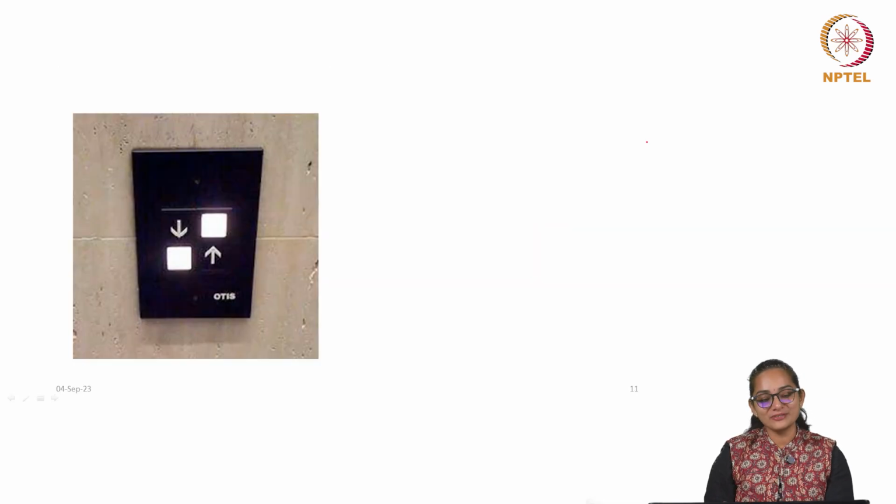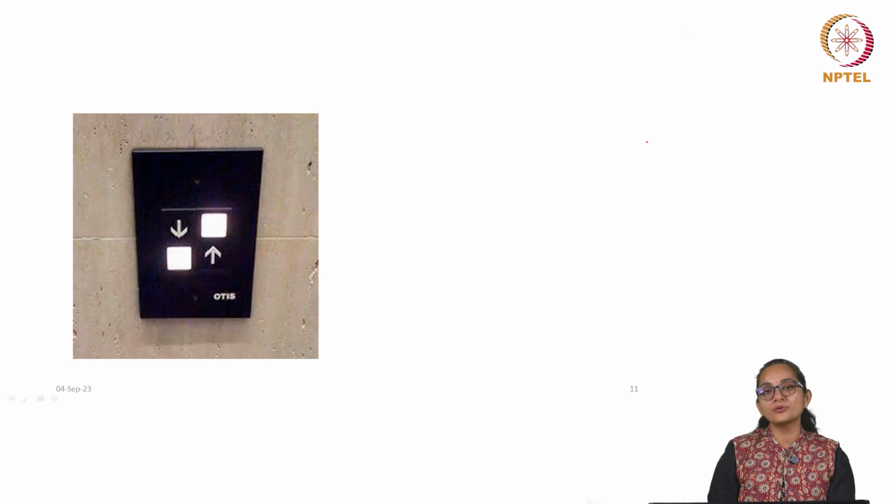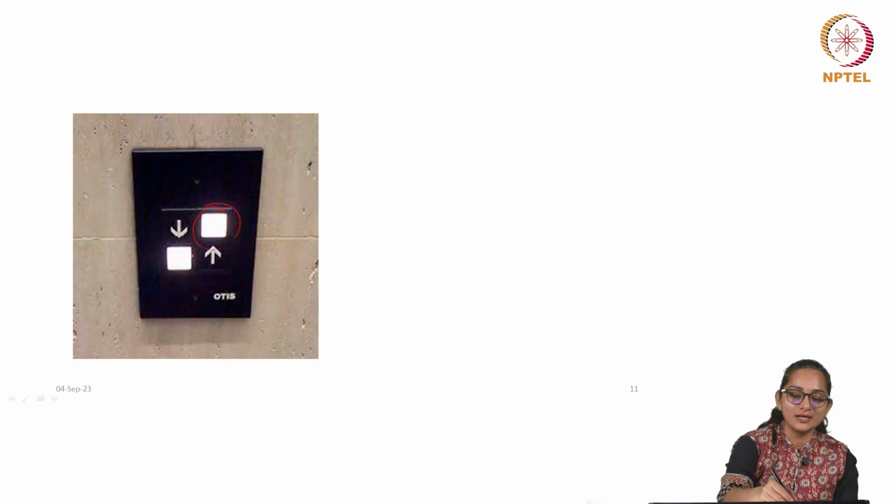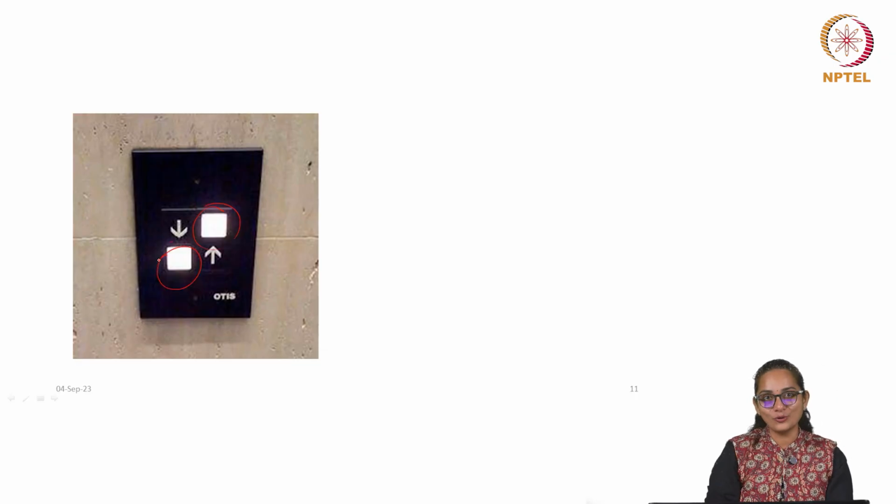Some more examples, very interesting examples. Which button is for which? These are elevator buttons, that is pretty clear. I want to go up, which one do I press? And I want to go down, which one do I press? Up, for this one or this one? Is there any way to know? I don't think so. This is really funny.